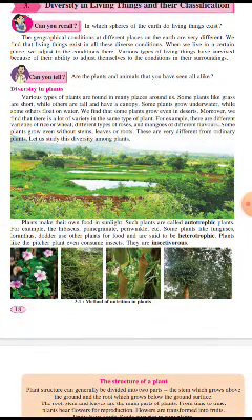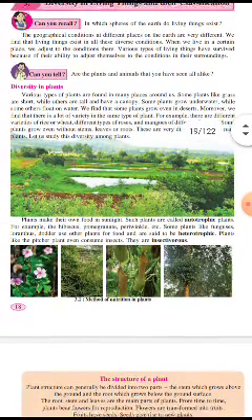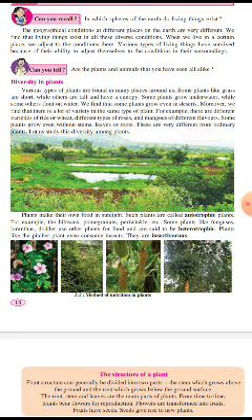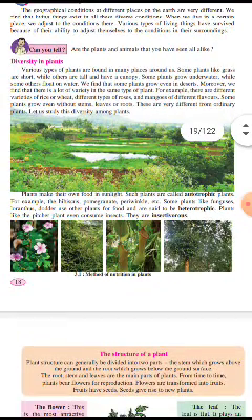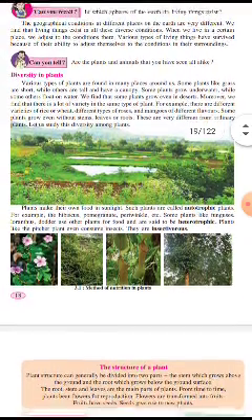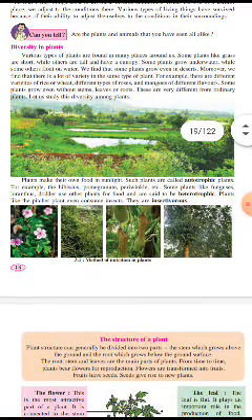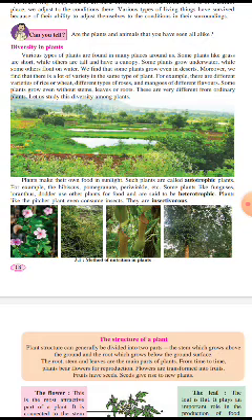Can you tell, are the plants and animals that you have seen all alike? The answer is obviously no. That's why there is diversity in plants. Various types of plants are found in many places around us.